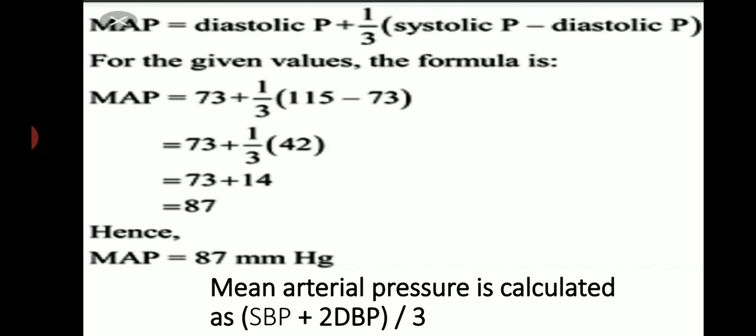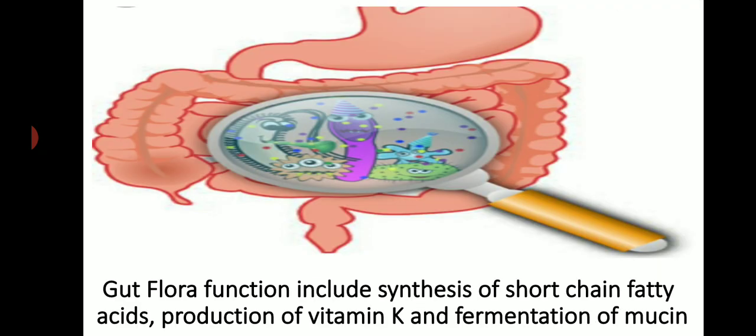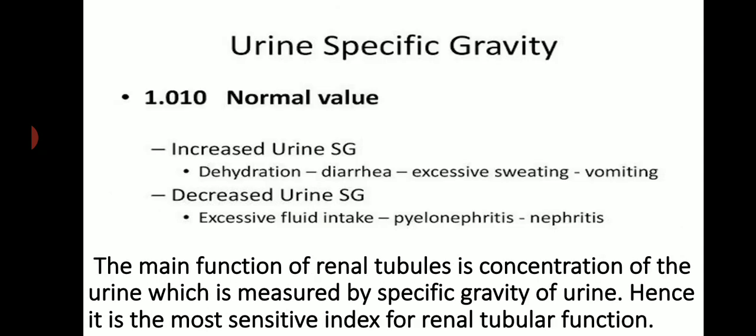Mean arterial blood pressure is calculated as SBP plus 2 DBP by 3. Gut flora functions include synthesis of short chain fatty acids, production of vitamin K, and fermentation of mucin. The main function of renal tubule is concentration of the urine, which is measured by specific gravity of urine. Hence, it is the most sensitive index for renal tubular function.